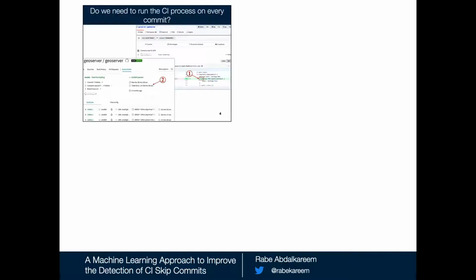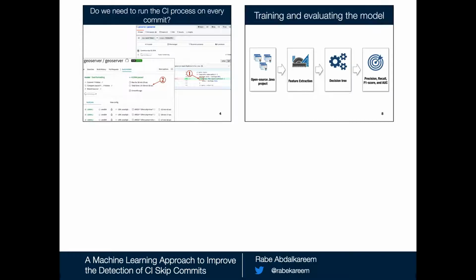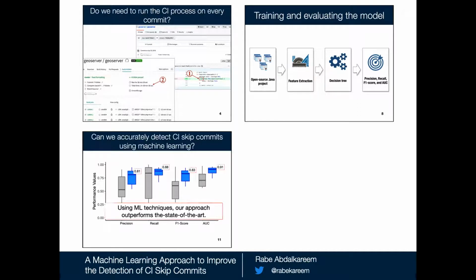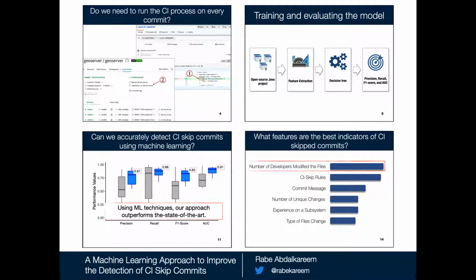To conclude this presentation, I first motivated the need for skipping the CI process for some commits. And then I presented our approach of using machine learning to detect CI skip commits. And I showed the performance of our approach and the most important features in detecting CI skip commits.